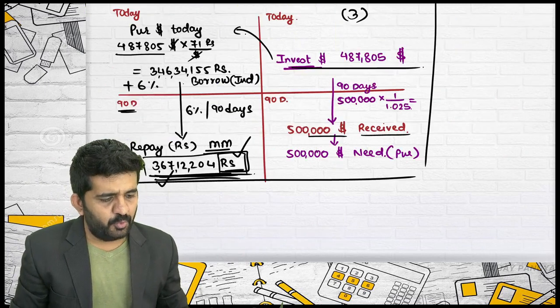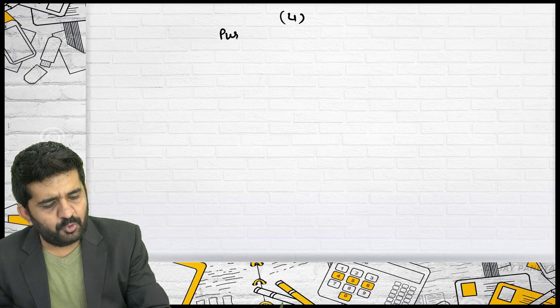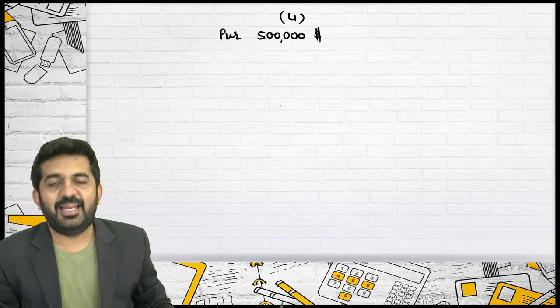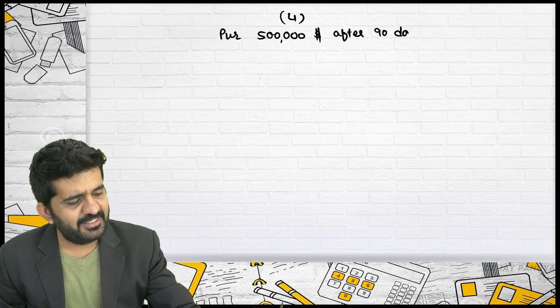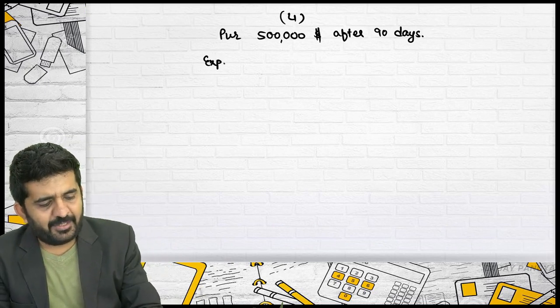If you don't do hedging, then you will have to purchase $5 lakh after 90 days. What is the expected price after 90 days?